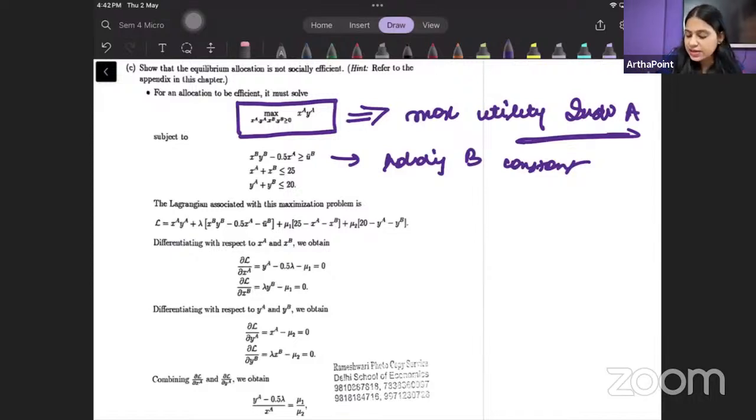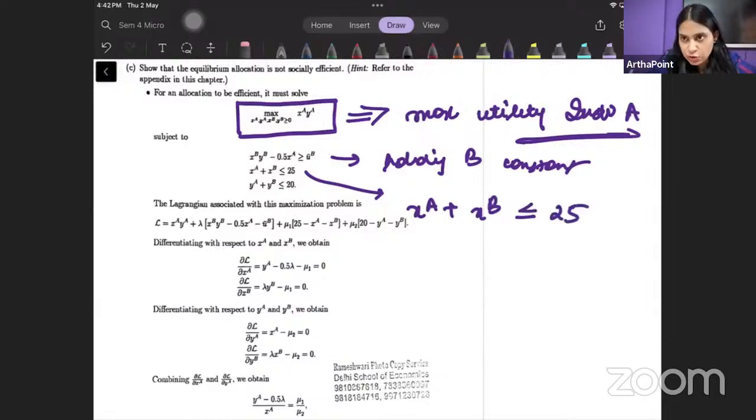And when will the market clear, beta? When the total demand of good X will be only up to 25 units, because total endowment was 25, and total demand of good Y does not exceed 20 units. Am I clear with this part? ये बात clear हुई पूरा what I am aiming to do, what my aim is.